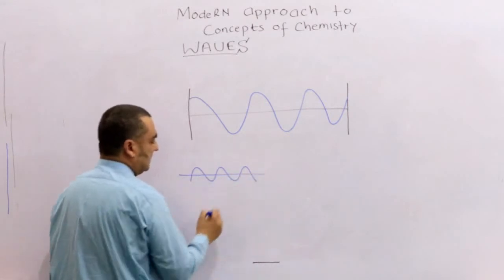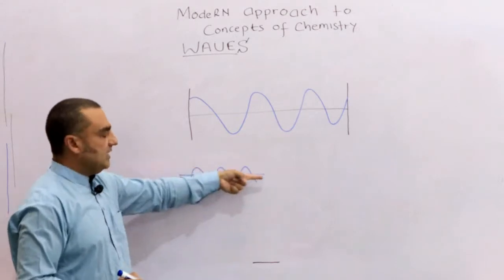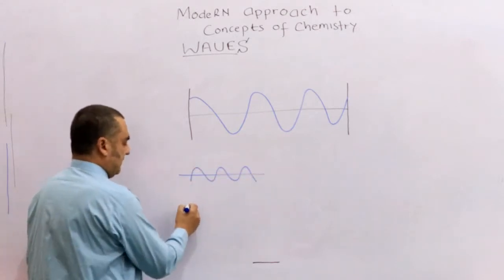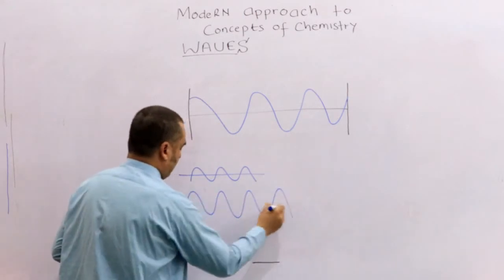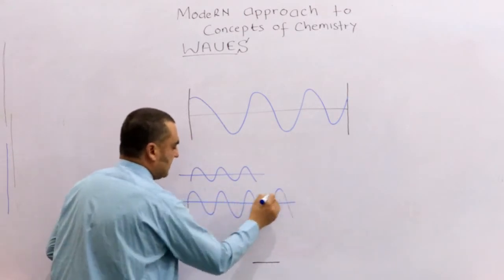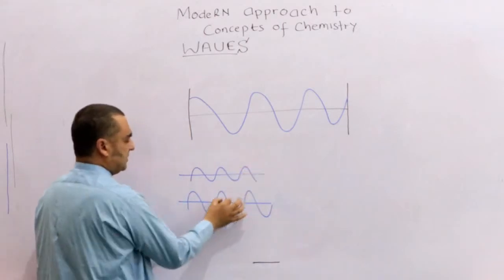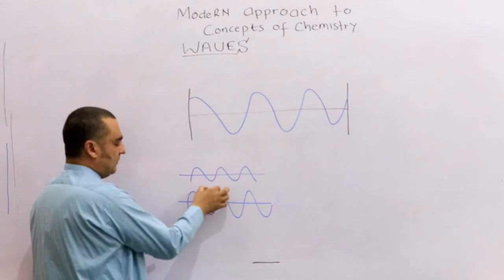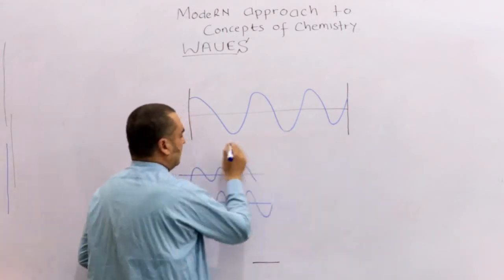This is the mean, this straight line, and this is another wave. The waves look the same because both have three peaks or valleys at the same places. Okay, this is the length.